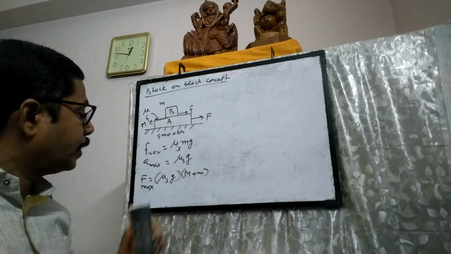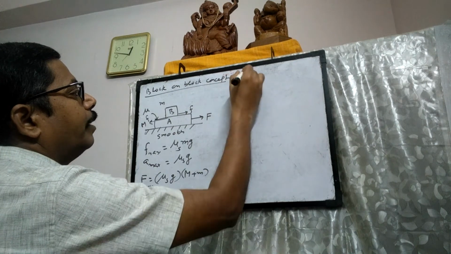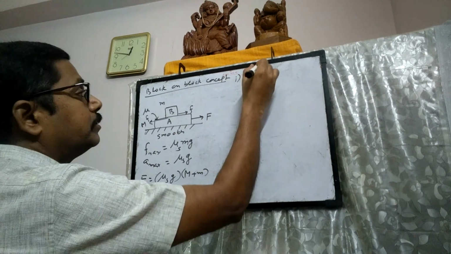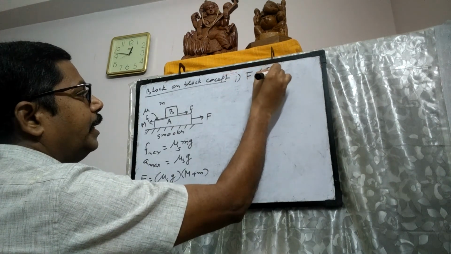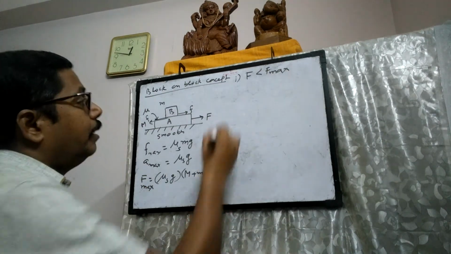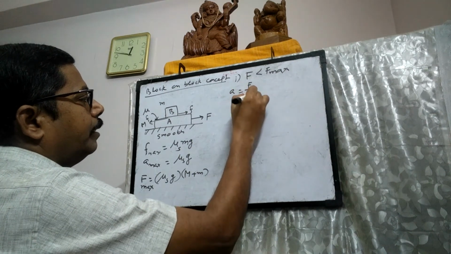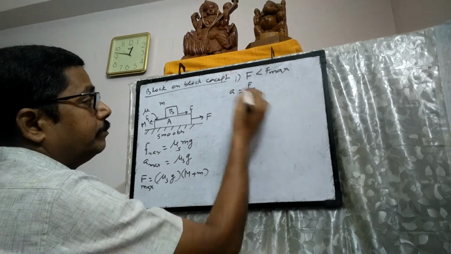Now here there are two cases. Case 1: if the applied force is less than F max, then both the blocks will move together. Then we can write the acceleration will be F by M plus m.